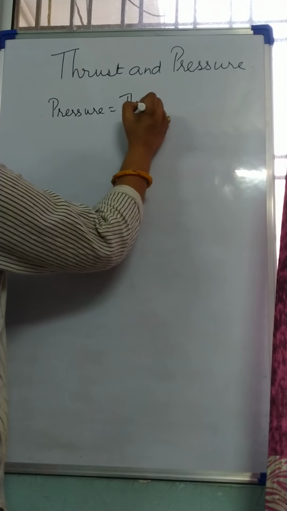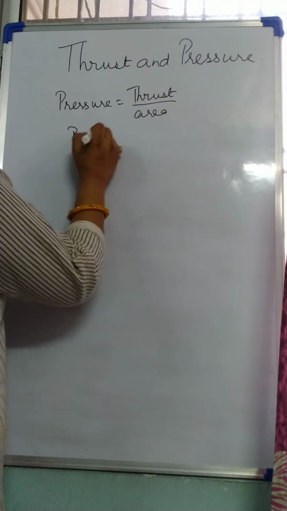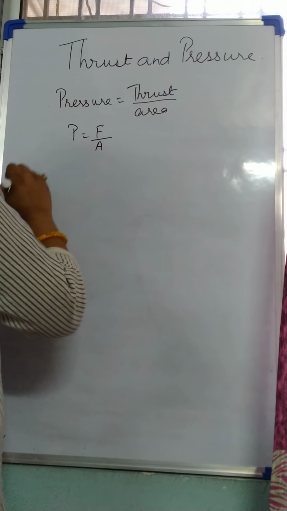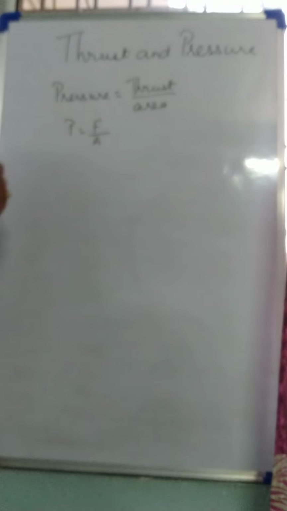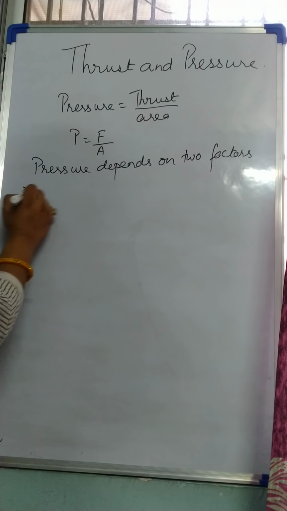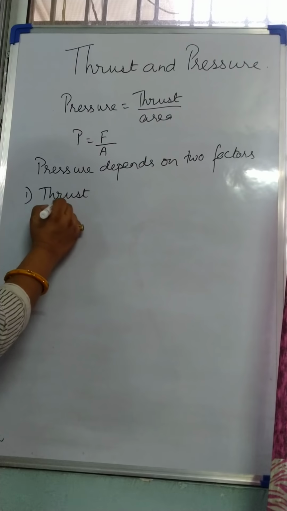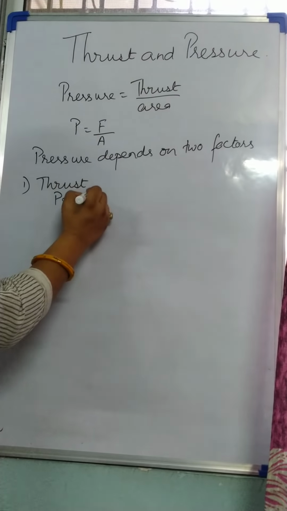So now from the expression, pressure is equal to thrust upon area, P is equal to F upon A. We can say that pressure depends on two factors. First, thrust, and we can see over here P is directly proportional to the thrust.